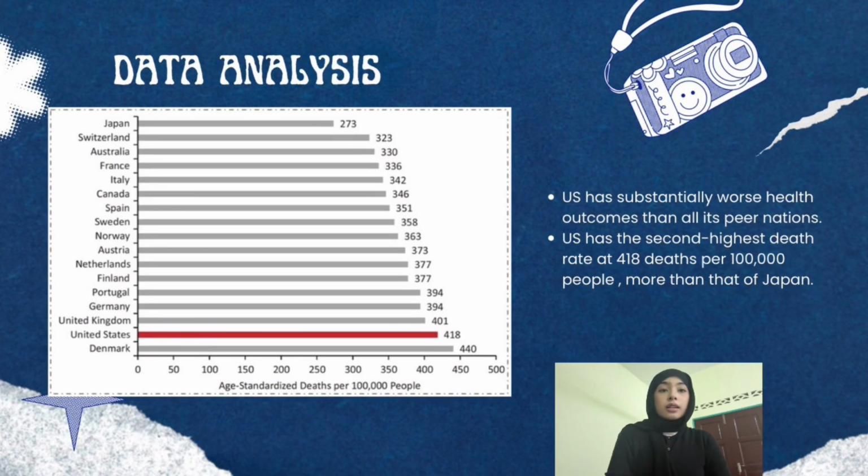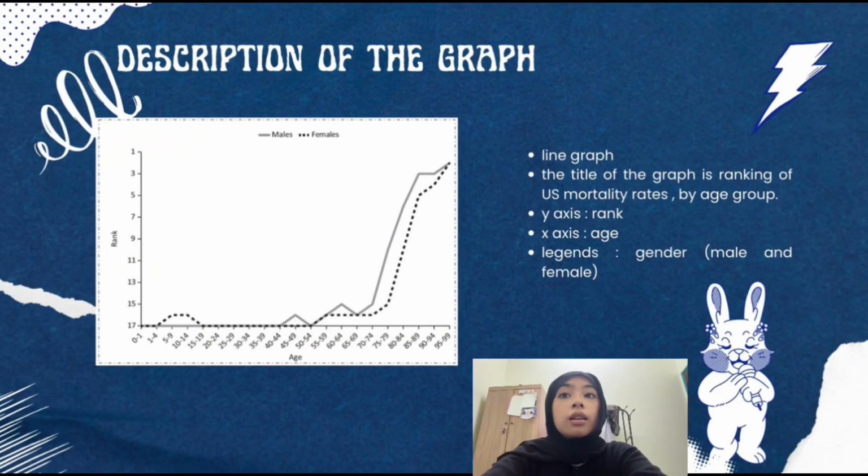So the data analysis for this graph is the US has substantially worse health outcomes than all its peer nations. By way of example, this graph shows non-communicable disease mortality in 17 high-income countries. The US has the second highest death rate at 418 deaths per 100,000 people, more than 50% greater than that of Japan. This is a line graph.